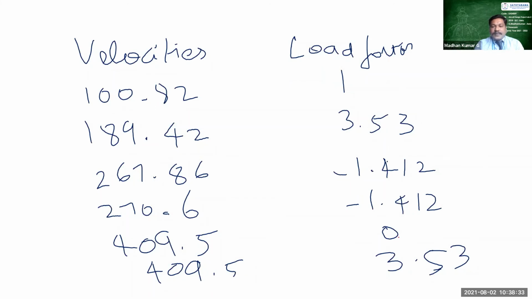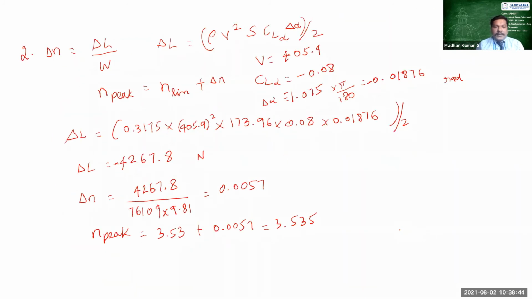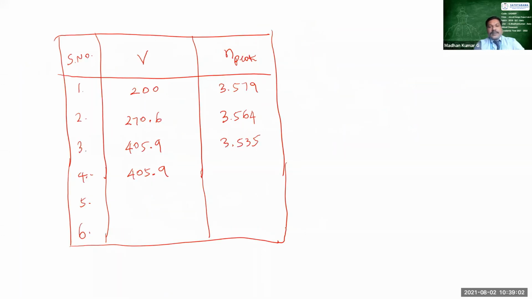So the constraint load factor is 0, right? See here, you can check, the constraint load factor is 0. So we are considering n peak here as 0. When you treat this as 0, we will be getting the value as 0.005 only.